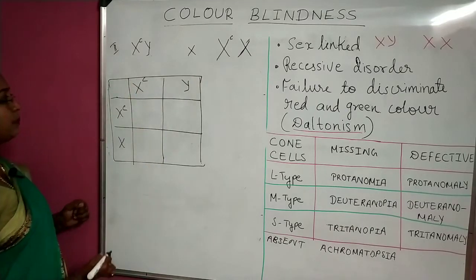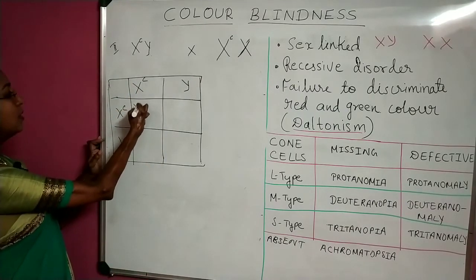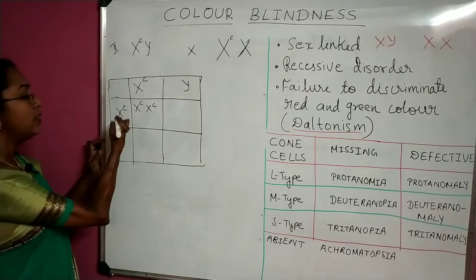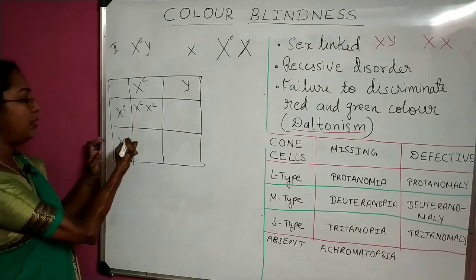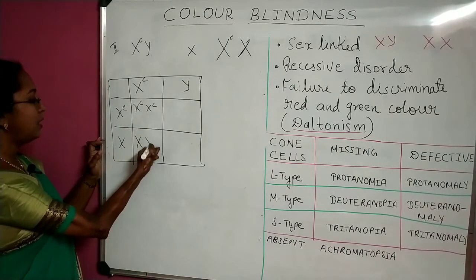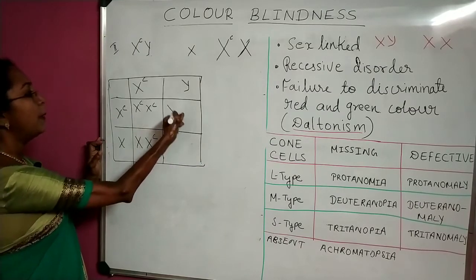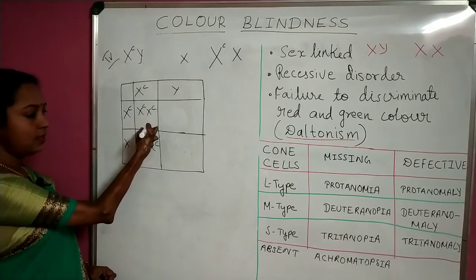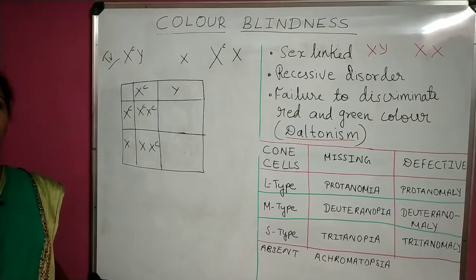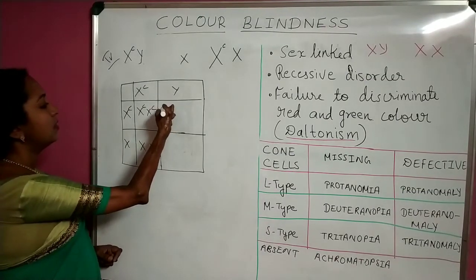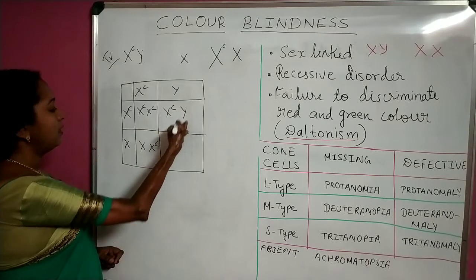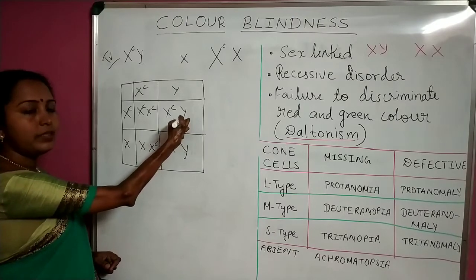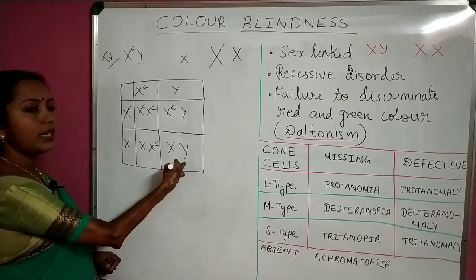Okay, this way it got split up. Now filling up the boxes. XC, XC. You look here, both X chromosomes are defective. So here the female child is colorblind. But in this case, XC X, female child is going to be normal. So in this case, the female child is affected and here the female child is normal but carrier. Here, it is XCY and XY.